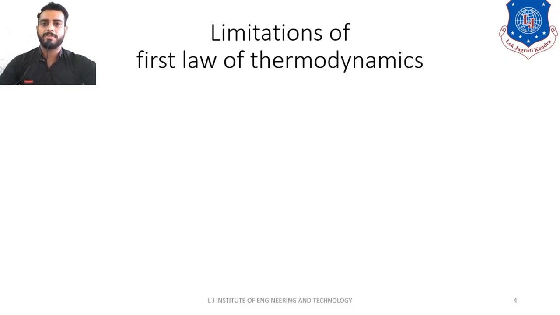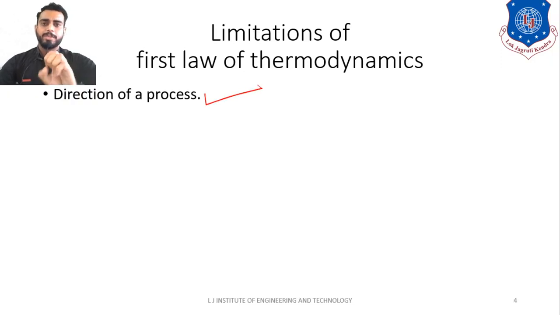So what is the limitation of first law of thermodynamics? Before moving forward, we will recall the first law of thermodynamics statement. So what is the statement? Energy can neither be created nor be destroyed. It can be transferred from one form to another form, right? We all know that very clearly. Now just understand it. The very first example is direction of a process, right? That is the limitation of first law. You cannot identify the direction of a particular process by following the first law of thermodynamics.